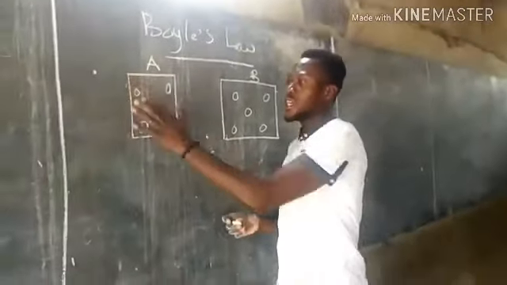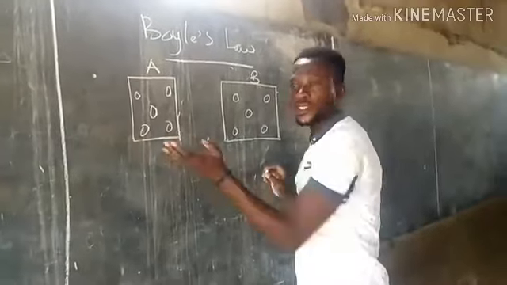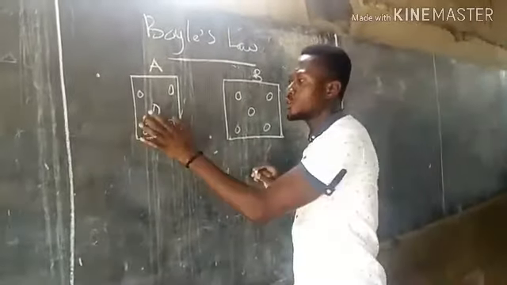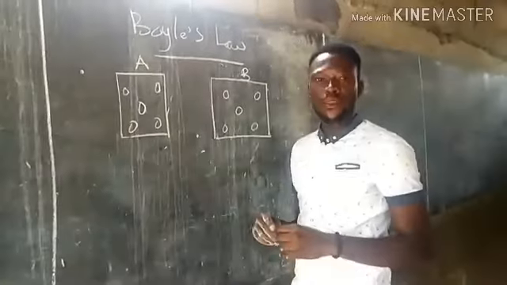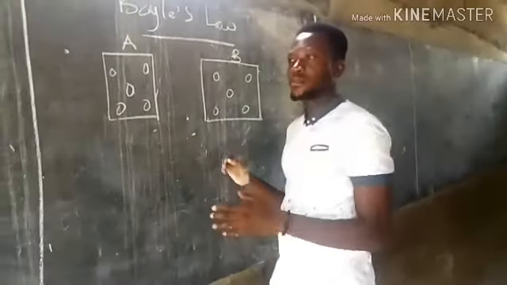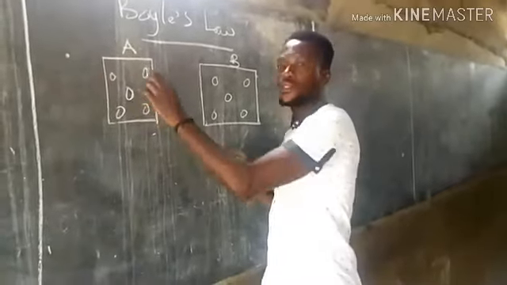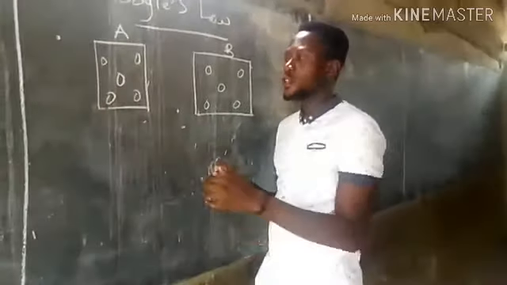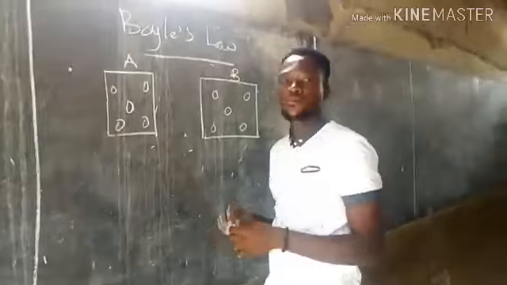So when you take container A, since it has a smaller size, the molecules within the gas do not cover longer distances before they collide with the walls of the container. They only cover short distances.